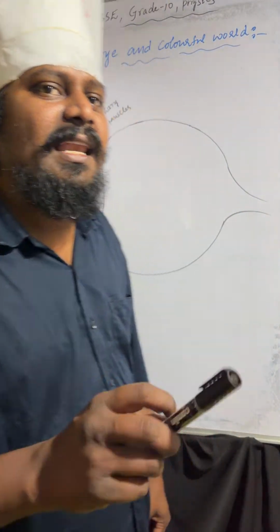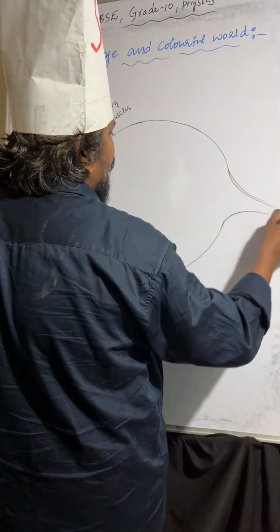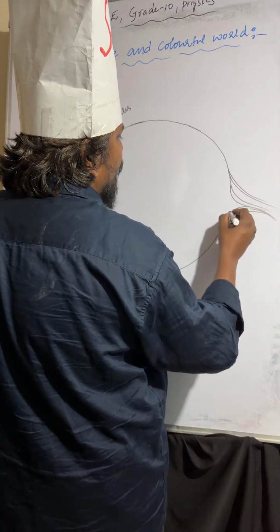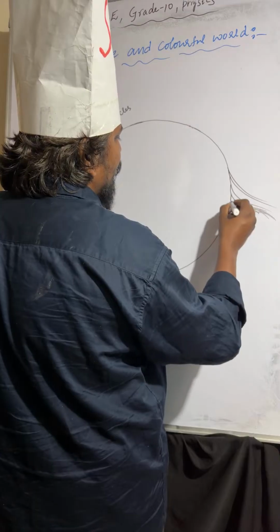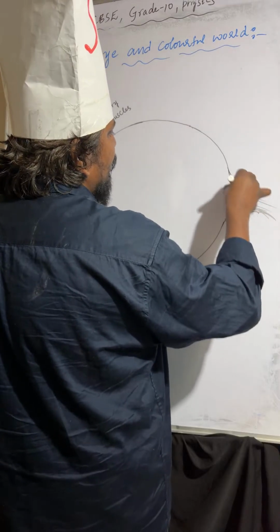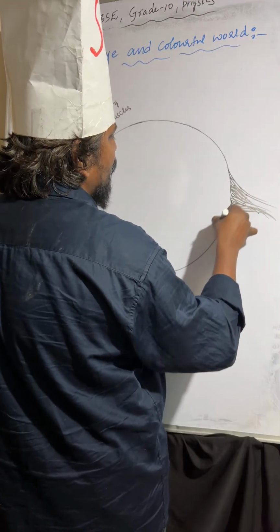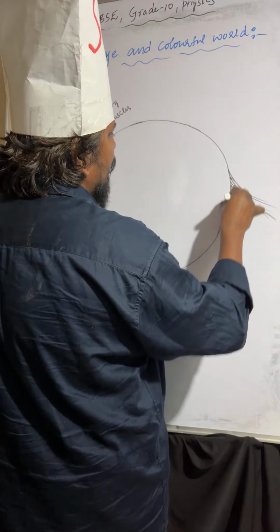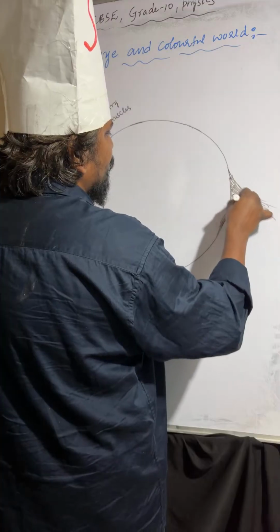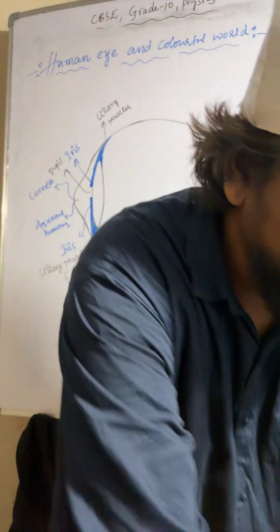Aqueous humor is a jelly type liquid present between the eye lens and retina. So here you can see these are the optic nerves. Optic nerves. Understood or not? These are the optic nerves. Clear?